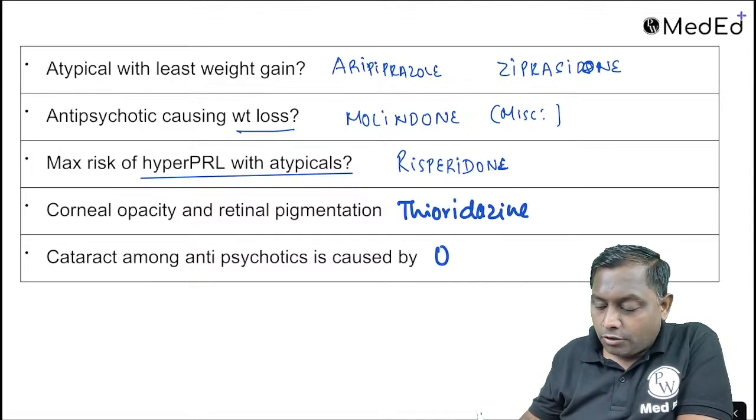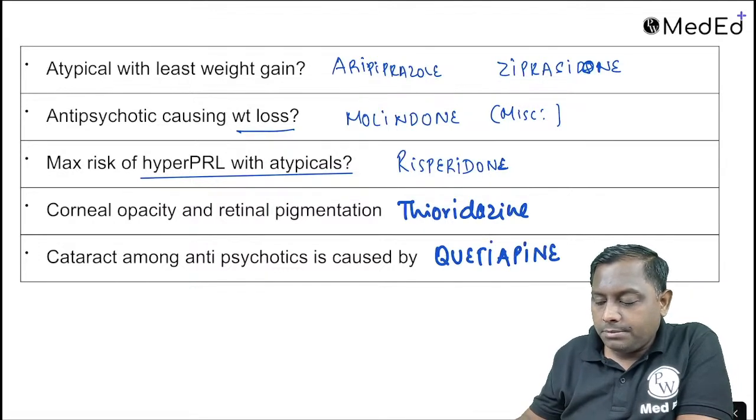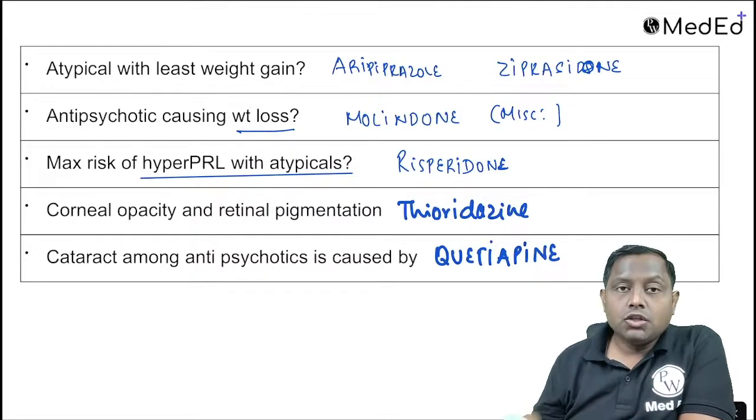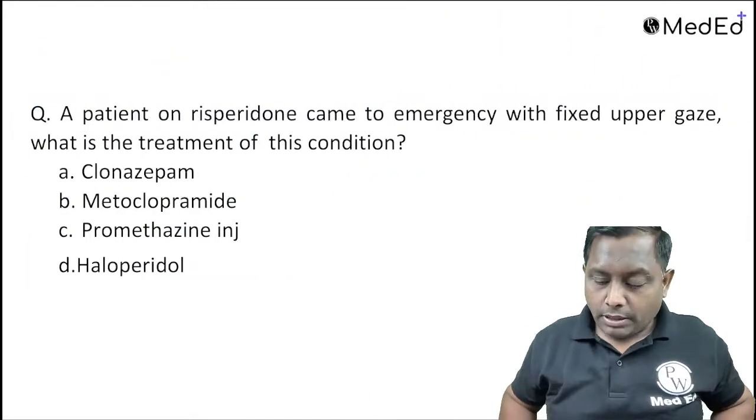Cataract is caused by your quetiapine. Quetiapine has been associated with the cataract. So this was a quick summary about our antipsychotics. तो ये antipsychotics भी हो गया.